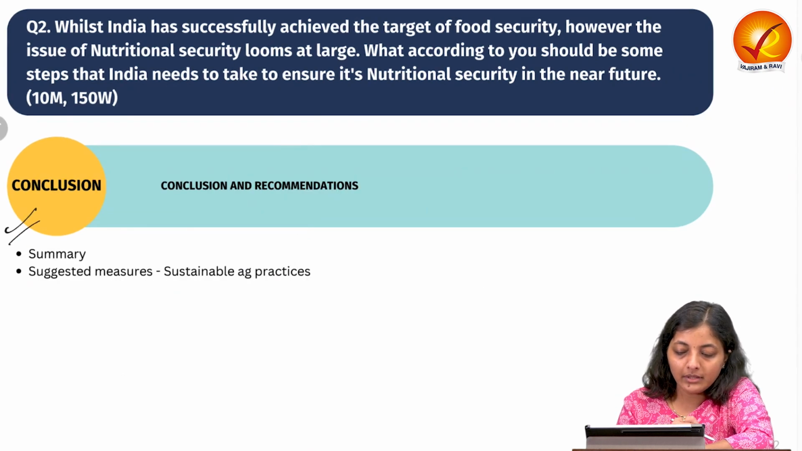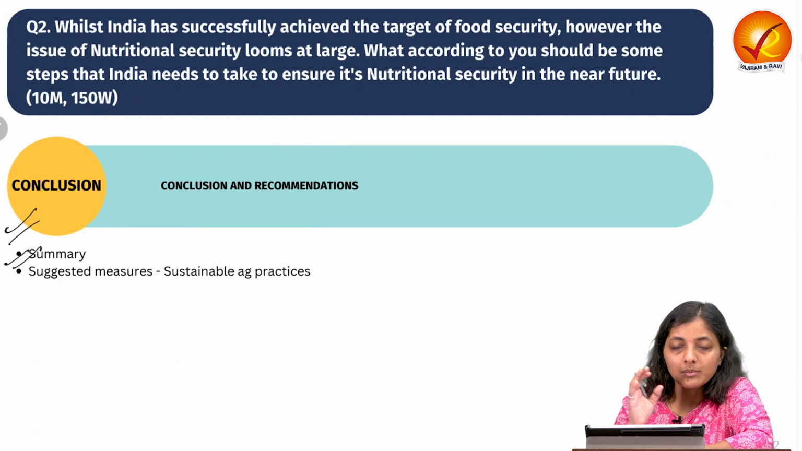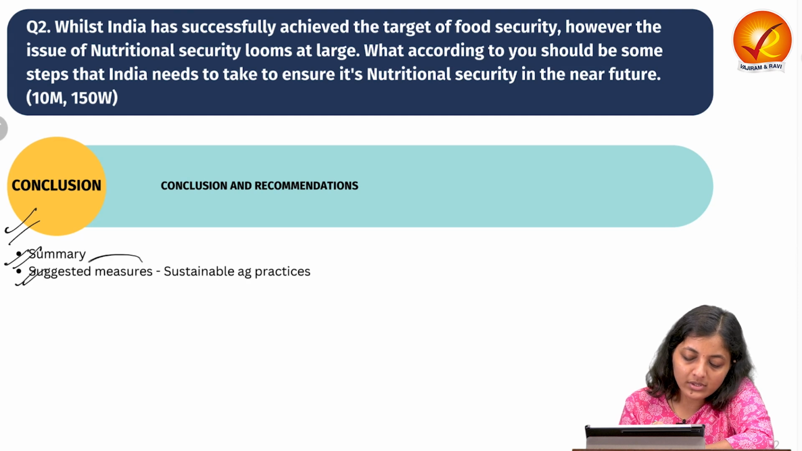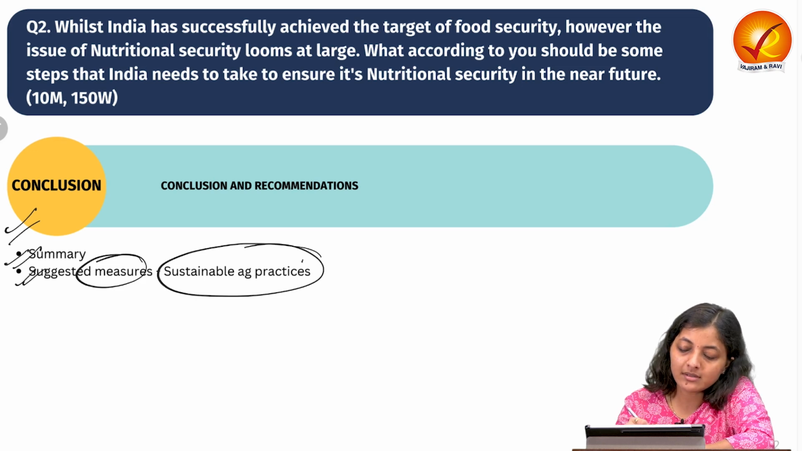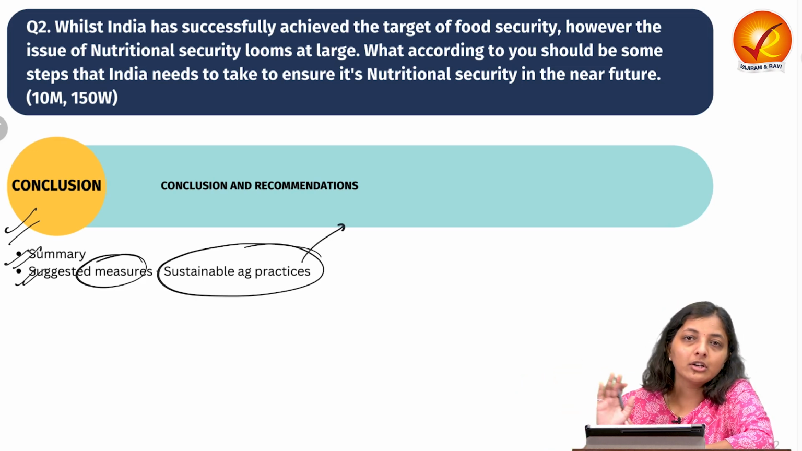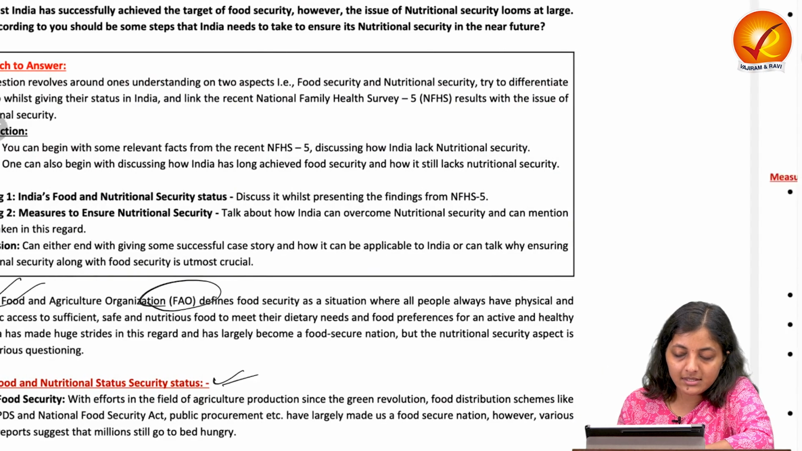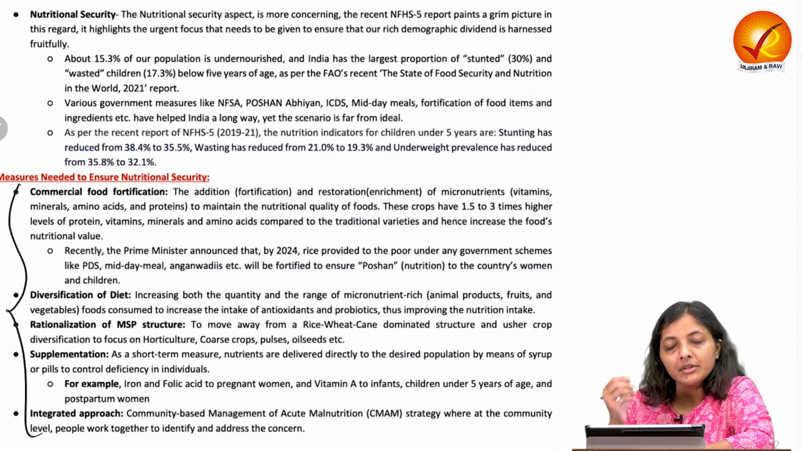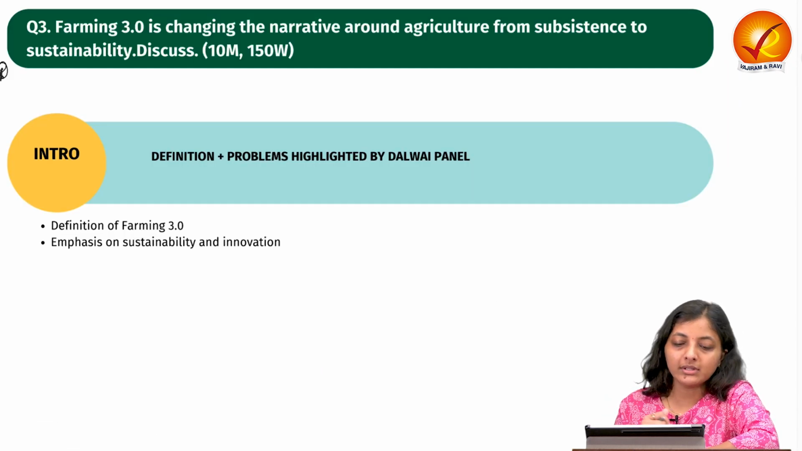In conclusion, you can write the summary that yes, food security is ensured, but we have to take steps upon steps for nutritional security, or you can quote some suggested measure, like we have to move to sustainable agricultural practices so as to ensure food security in the long term and also nutritional security. Let's take an overview of this model answer. First is the FAO definition of food security, status, then measures needed to ensure nutritional security, and finally the conclusion. Let's move on to the third question.